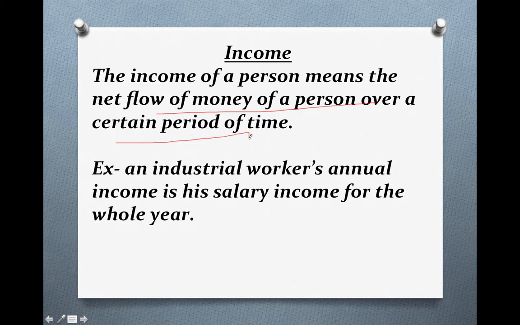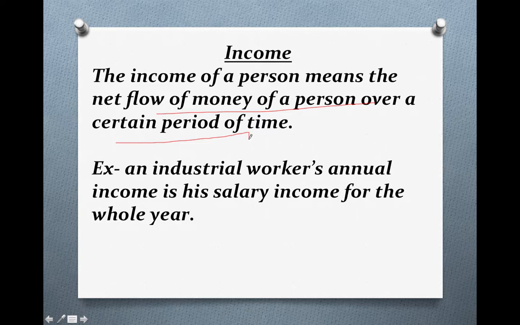For example, an industrial worker's annual income is his salary income. His salary which he is getting regularly, or monthly, will be his annual income. So the net flow of income which comes regularly will be called income.